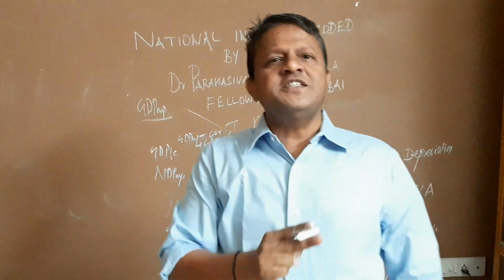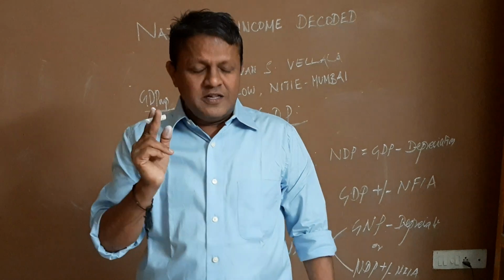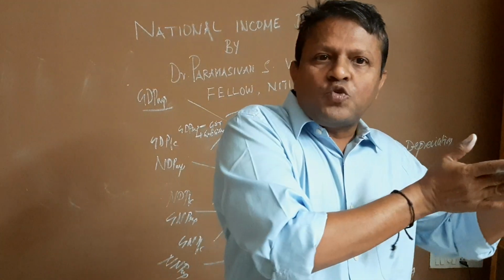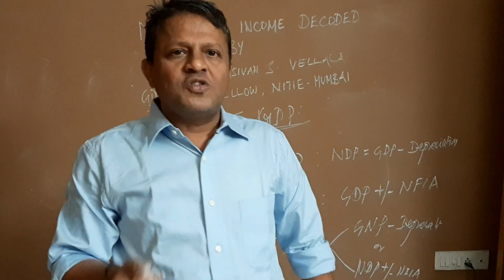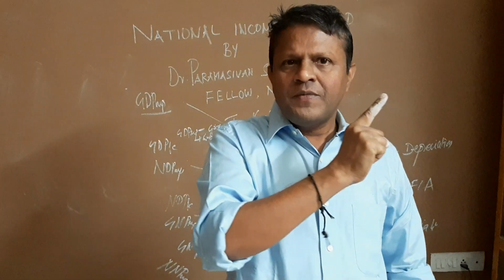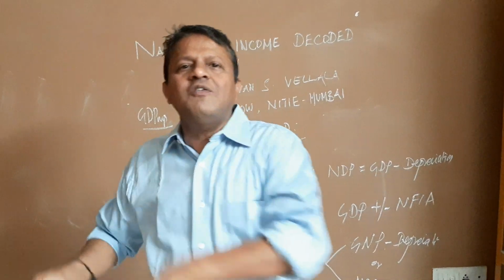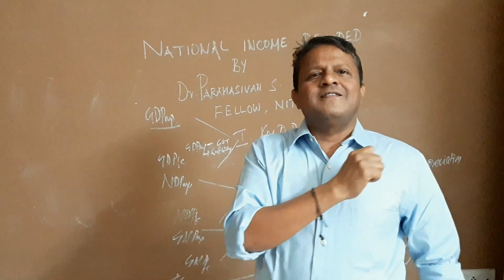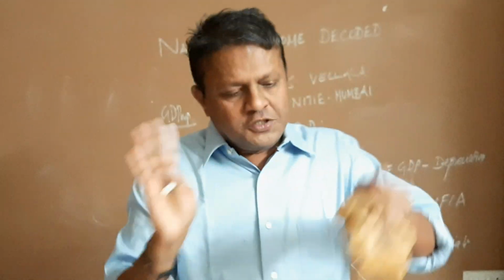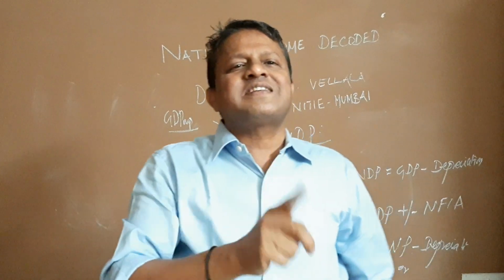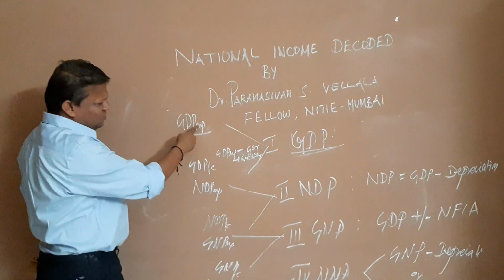The second major change which has been done by the current government is the change in the base year. Earlier, the base year was 2004-05. Now the base year is 2011-12. So there are two changes. One, the base year is changed from 2004-05 to 2011-12. And second, the methodology of calculating GDP at factor cost is gone. Now GDP is calculated at market price. Let us study both factor cost as well as market price.